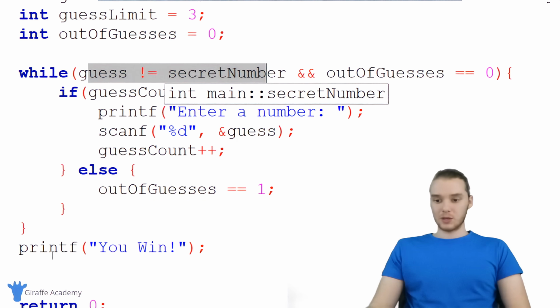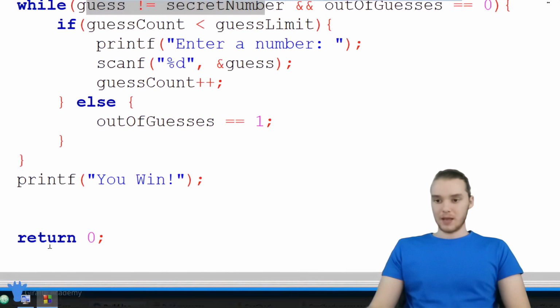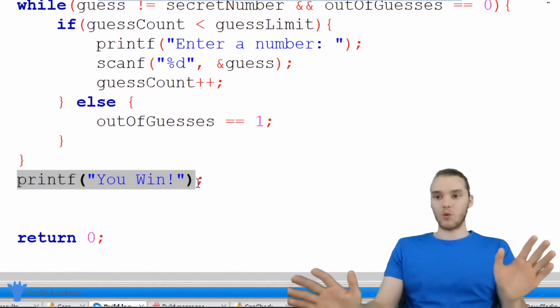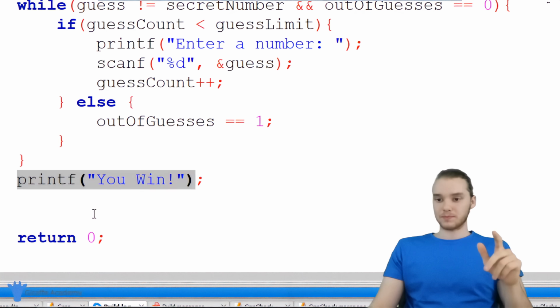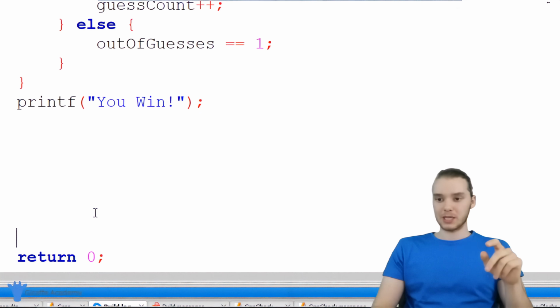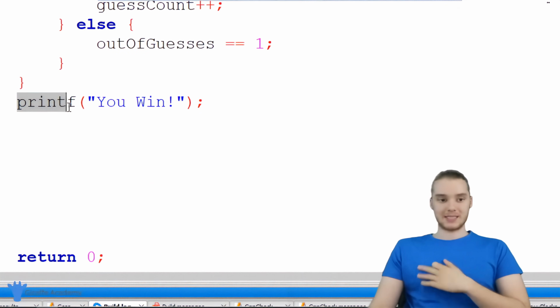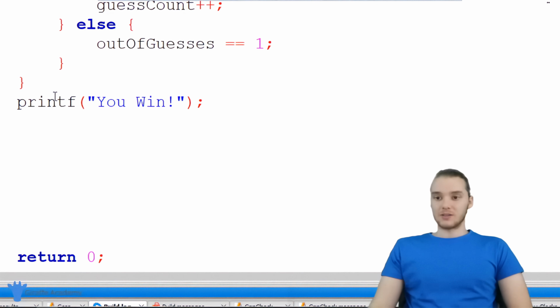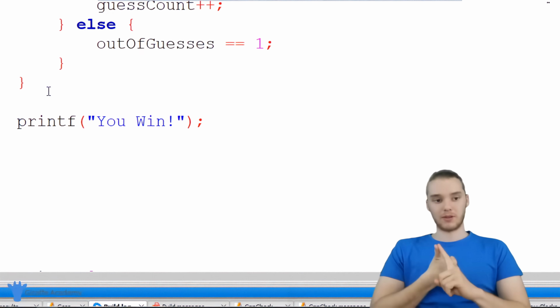So one more thing we have to do in this program is come down here and you'll see we're always printing out you win. So no matter what happens, we're printing out you win. And that's because before, if they made it out of that loop, that meant that they guessed the secret number correctly. But there's actually 2 scenarios down here where they would have broken out of the loop, where they're either out of guesses or they guessed the secret word.